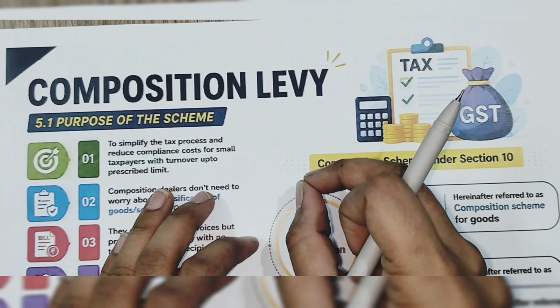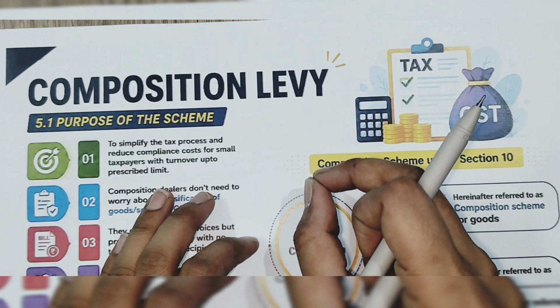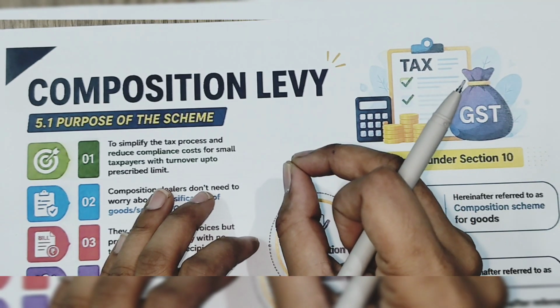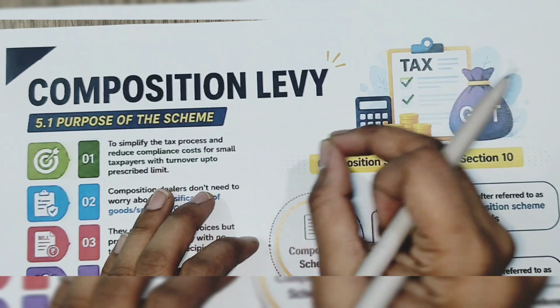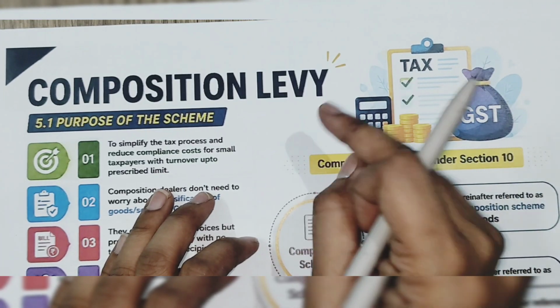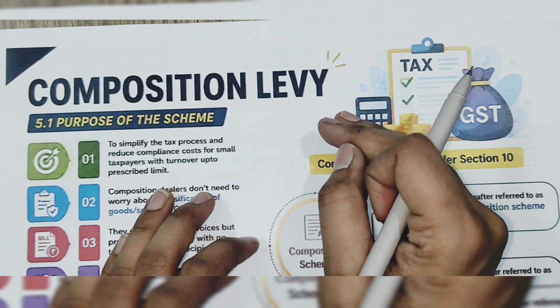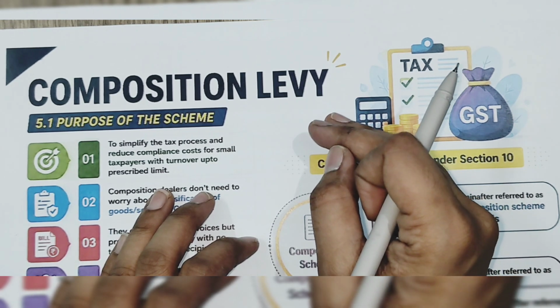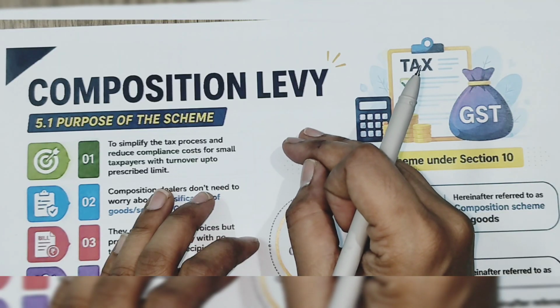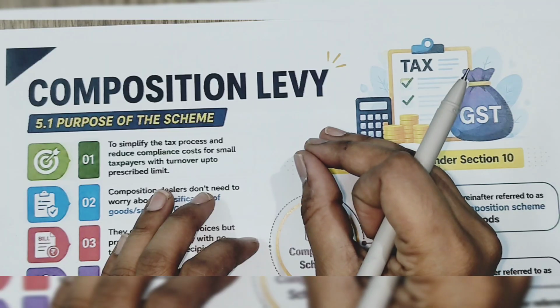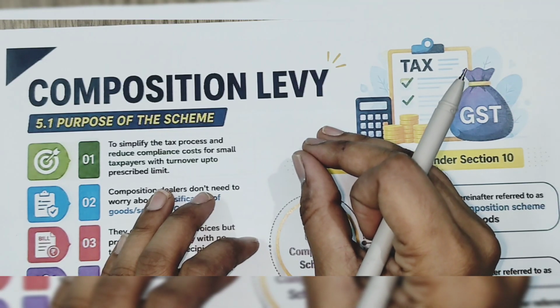When the aggregate turnover exceeds the applicable threshold limit, then only the person becomes liable for registration. We have understood this in the registration chapter, right?